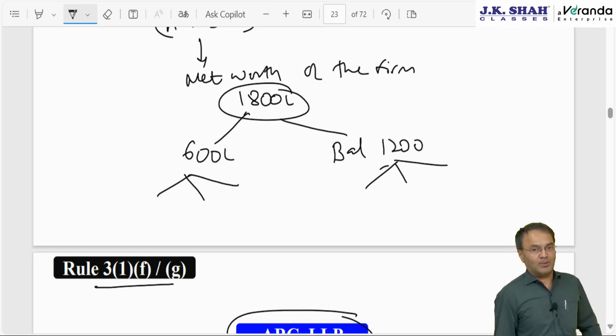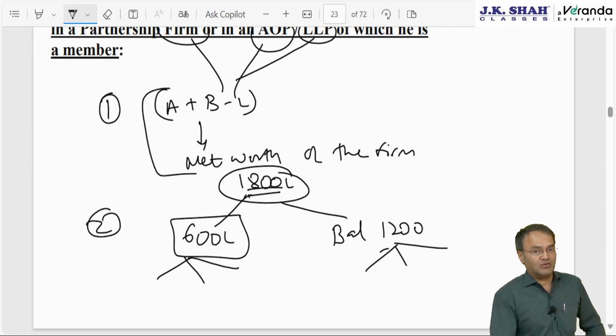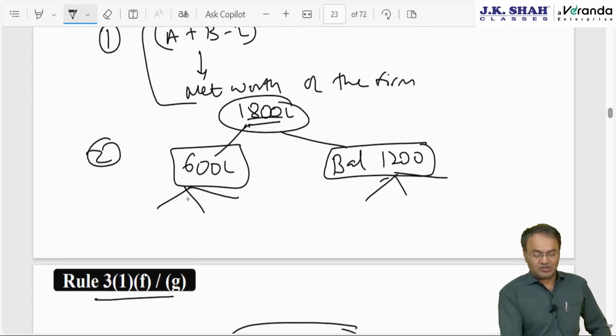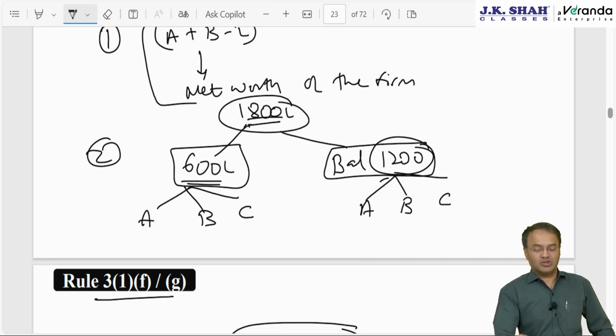I will tell you which ratio to be applied, but primarily first you apply this formula. Step number 1, apply the formula in the hands of the firm, that will give you the net worth of the firm. Step number 2, the net worth you divide into 2 parts: how much is equal to capital contributed by all partners, and the balance. That part which is equal to the original capital contribution will be divided amongst them in the ratio of capital contribution, and the balance 1200 lakh will be apportioned amongst the 3 in the profit sharing ratio or dissolution ratio.